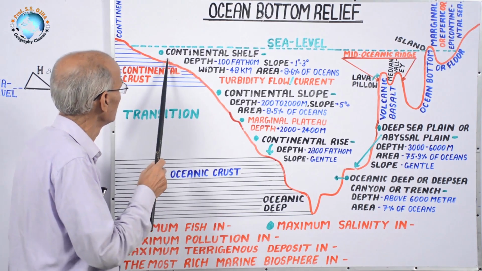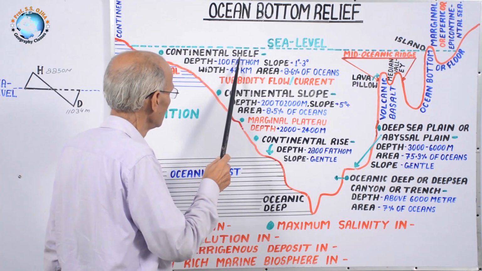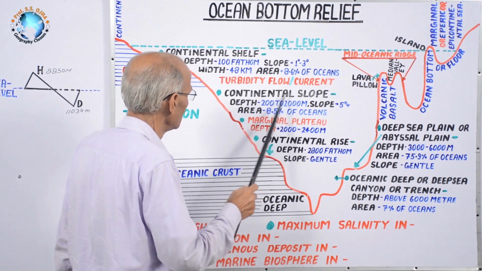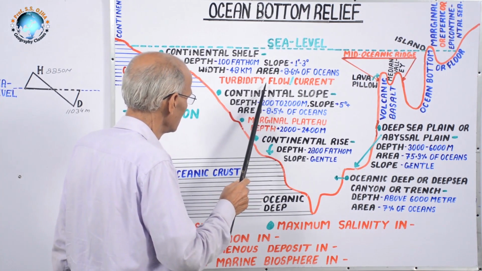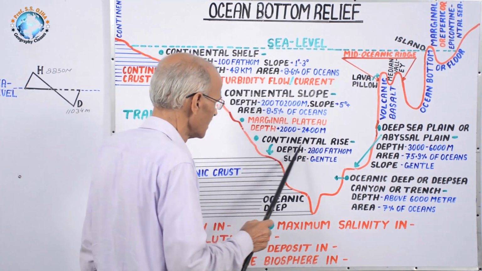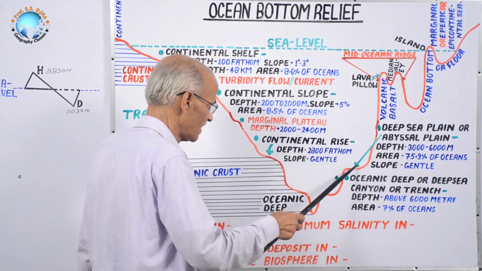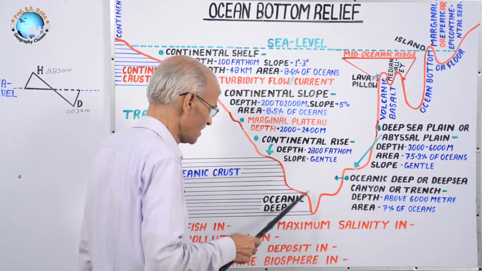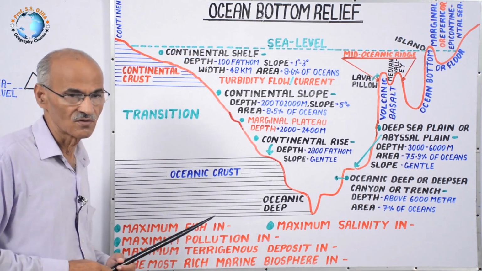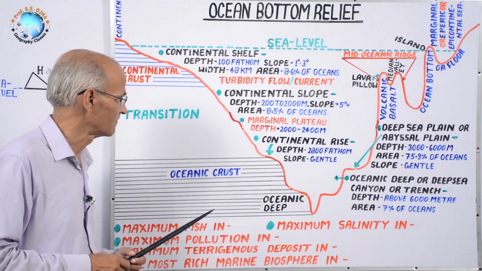For example, first the shallowest one will be continental shelf, then deeper than that will be continental slope, in between turbidity flow, then again marginal plateau, then continental rise, then this deep sea plain, then this trench, and this will be deepest. Because you may be expected to arrange these with increasing depth.